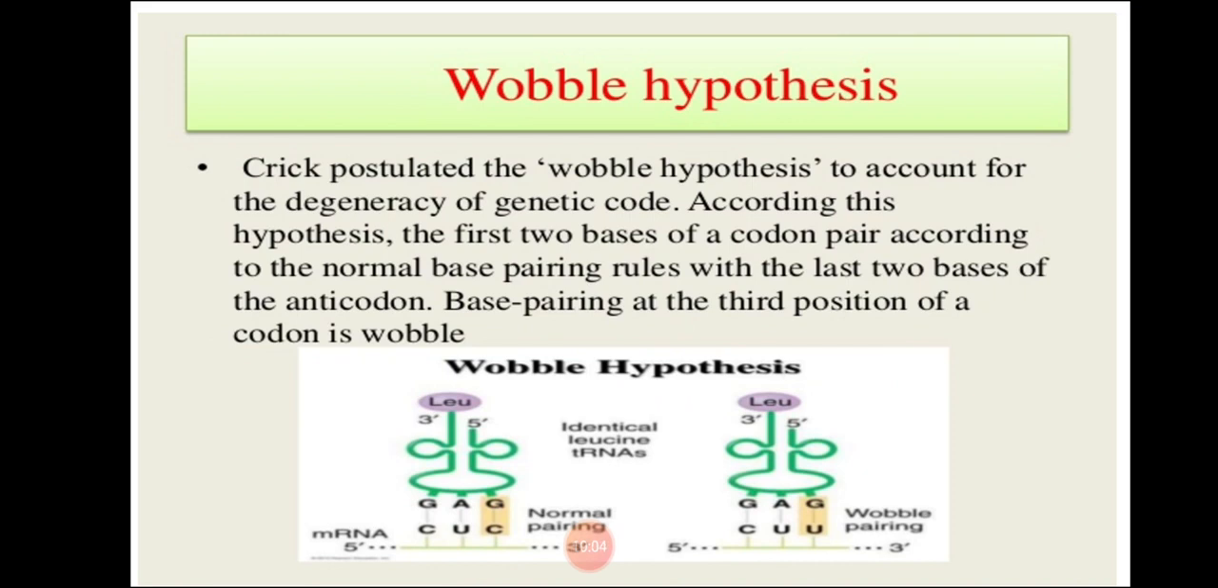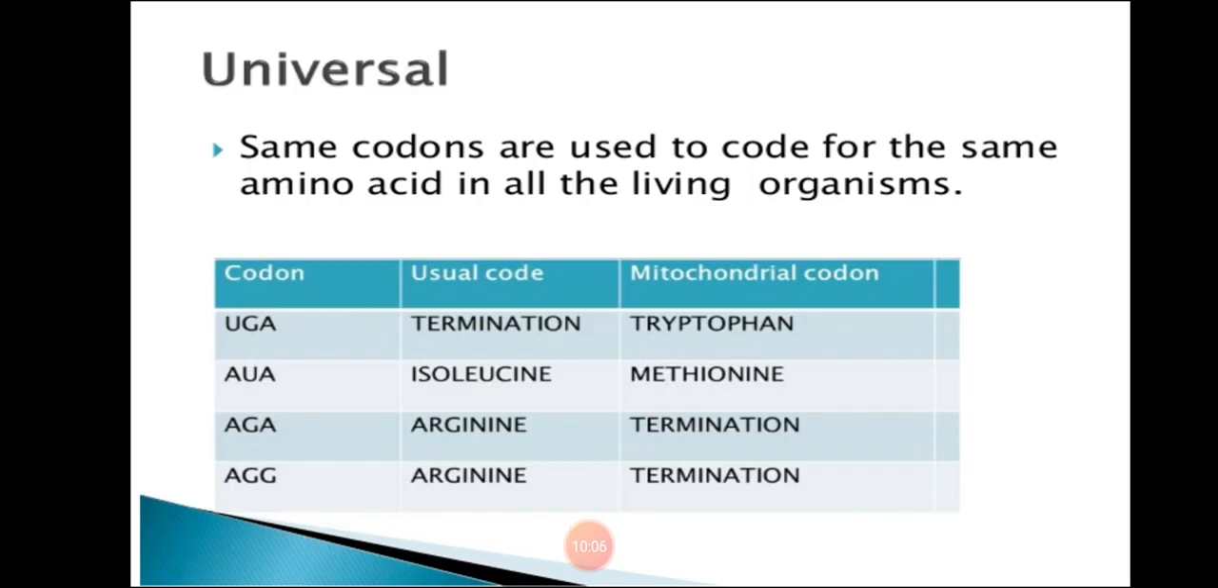Moving on to the next property, genetic code is universal. Universal means the same codons are used to code for the same amino acid in all living organisms. AUG will always code for methionine in all living organisms, from bacteria to humans. It will never change. This is called the universal property of a genetic code.